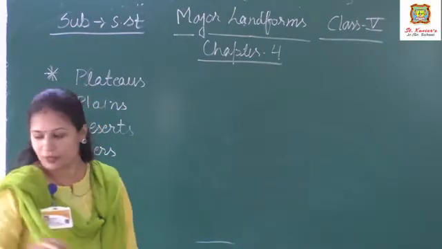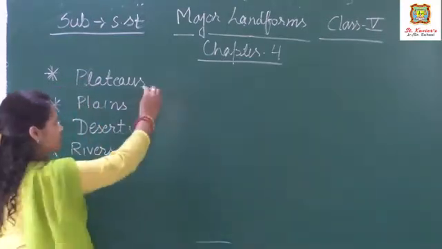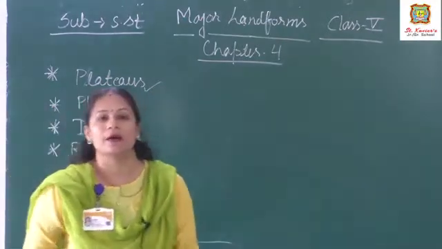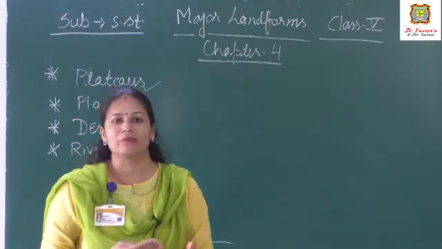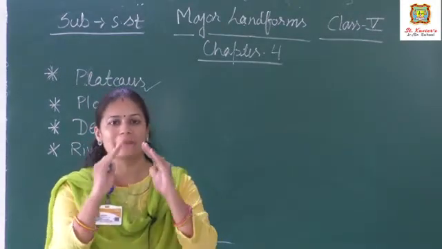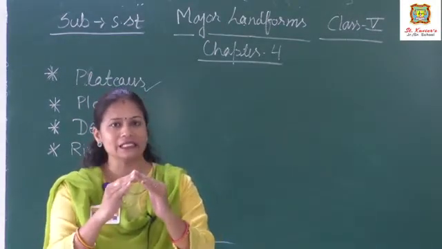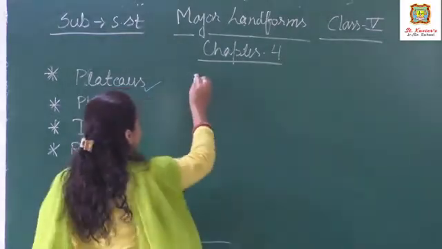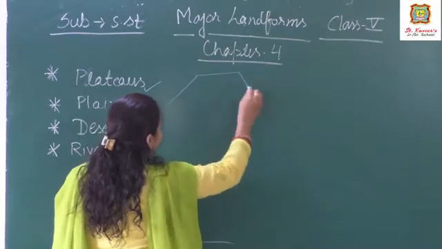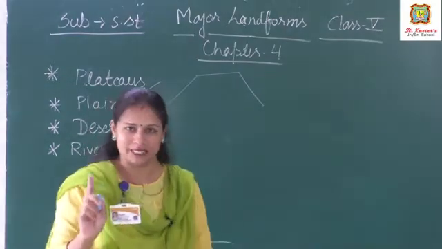The first topic is plateaus. What are plateaus? Plateaus are flat topped highland. Like mountains, its peak is not conical, but its surface, the top surface is flat. I am drawing over here like this. Plateaus are also known as tableland.